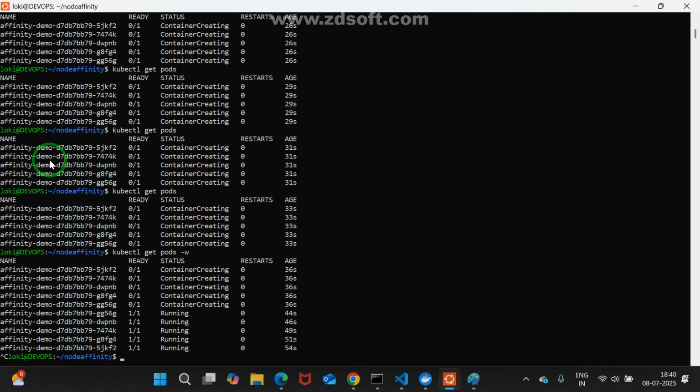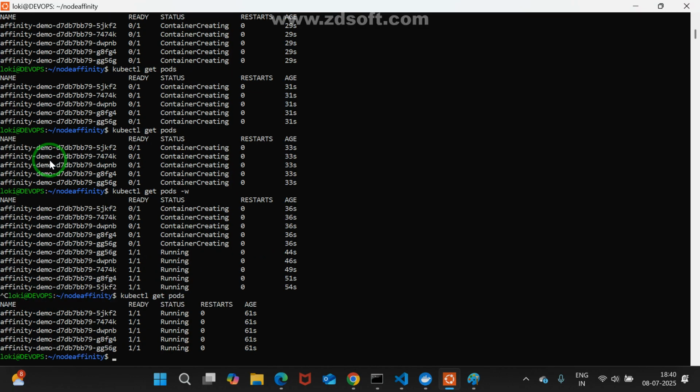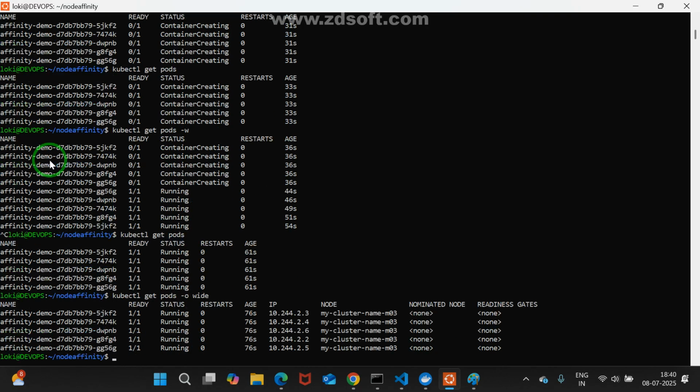Now Control C. Again, I may go with kubectl get pods. You may be able to see five pods are running. Now our intent is what? Where they may be created, where they may be available, in worker 2 only. Shall we go for that? kubectl get pods -o wide. See, please observe the node name. Anyone refer to it? Where is it created?